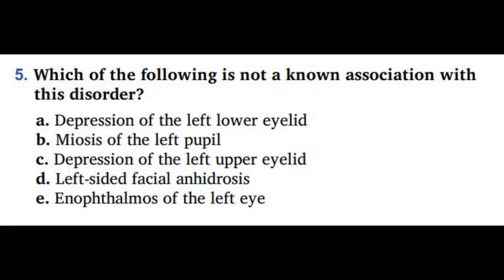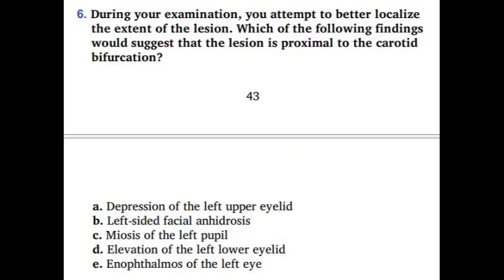Remember, if it occurs at the bifurcation, then it will affect the fibers going through the external carotid artery. Enophthalmos, remember, enophthalmos occurs due to decreased palpebral fissure. So the answer is option A. Question number 6. During your examination, you attempt to better localize the extent of the lesion. Which of the following findings will suggest that the lesion is proximal to the carotid bifurcation?